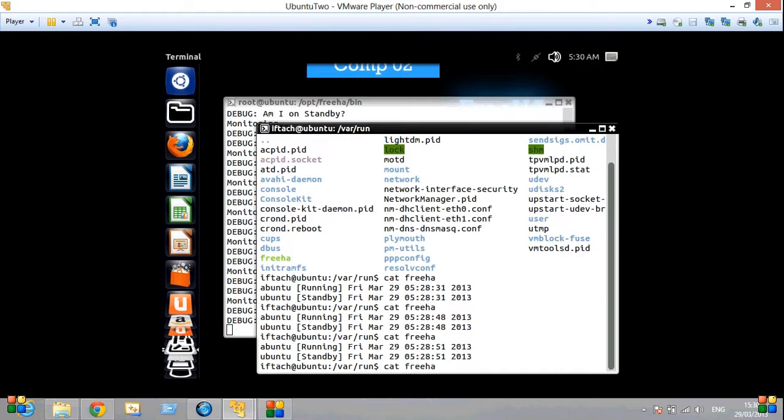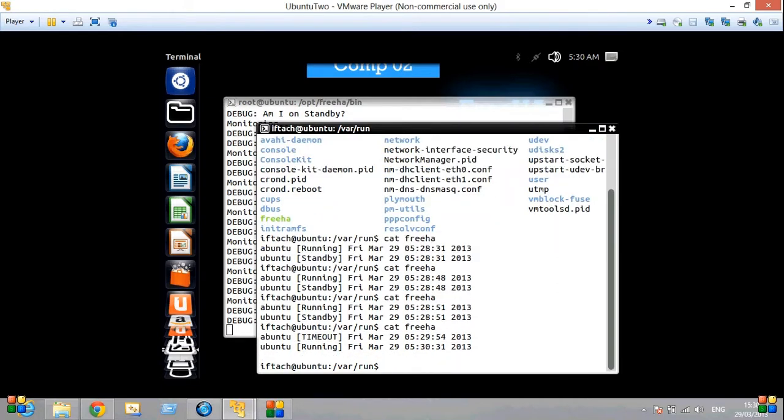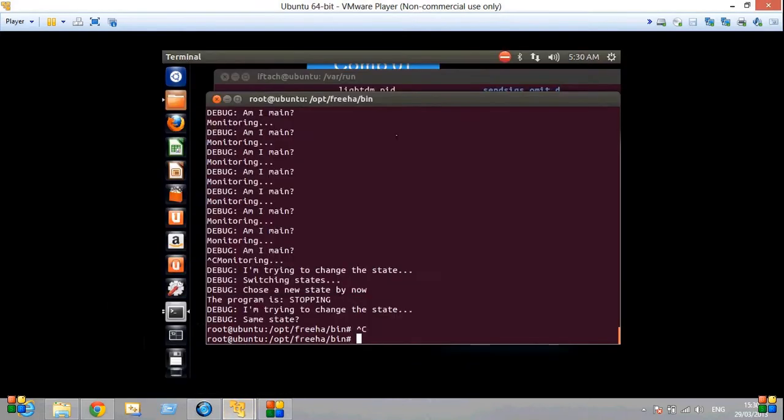And let's show a more important thing. It's running here and it's aware that the other computer, the Ubuntu, has timed out. It tells us the time that it stopped receiving the messages from him. This is using UDP messages, but since it's a closed network, it's not very important. It's very fast, very easy.